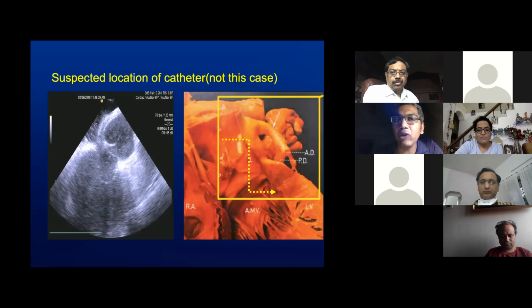The key probably would be, if you are below the valve, you can get away with it, but above the valve, you need to be extremely careful. You need to know where the os of the coronaries are, so that your catheter does not tip into that. That is a nightmare and probably will lead to coding of the patient on table. So that is something that needs to be very, very careful about.